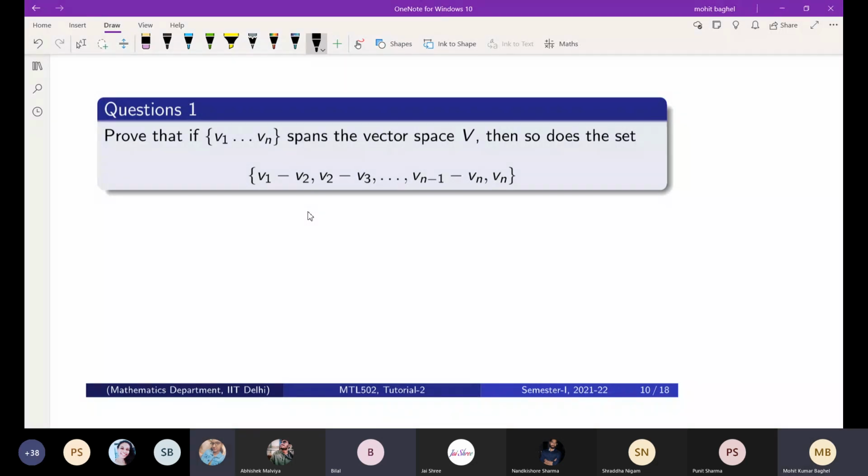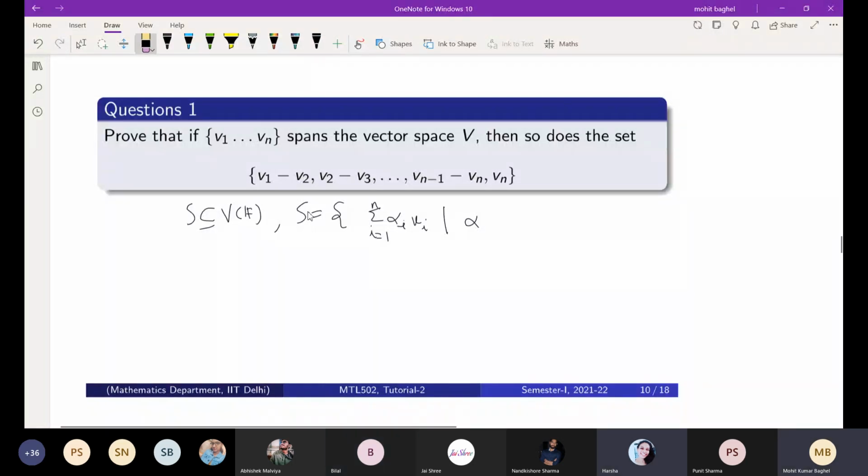Span of set S is the set of all linear combinations, all finite linear combinations, correct? Where the vectors vi belong to S and the scalars alpha i belong to F.